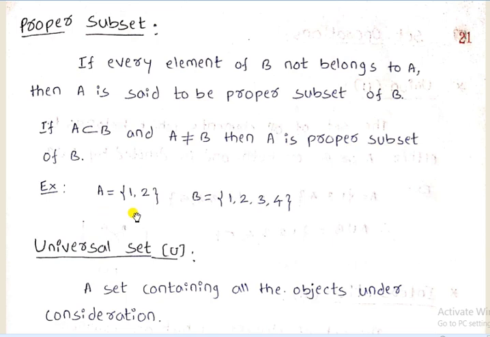Example: the members of set A are 1, 2 and the members of set B are 1, 2, 3 and 4. Only two members of B, 1 and 2, belong to set A, but 3 and 4 do not belong to set A, so A is said to be a proper subset of B.